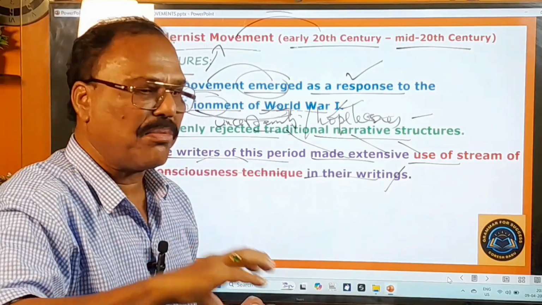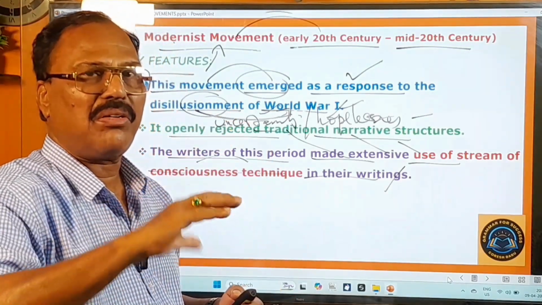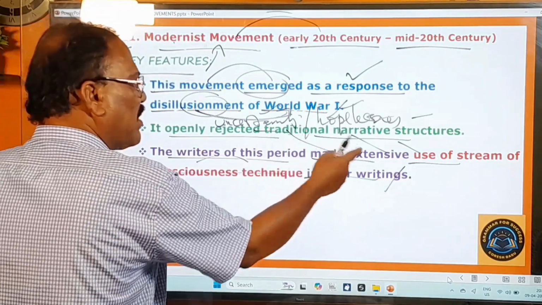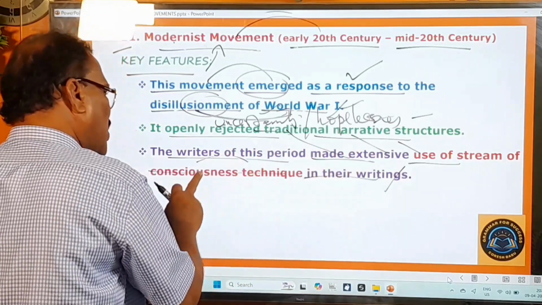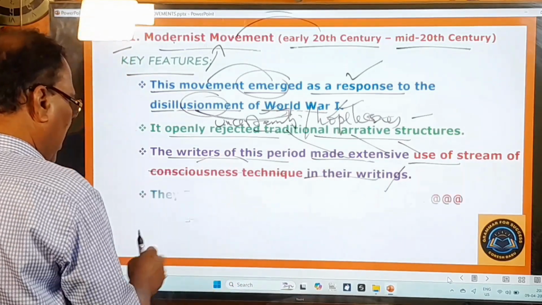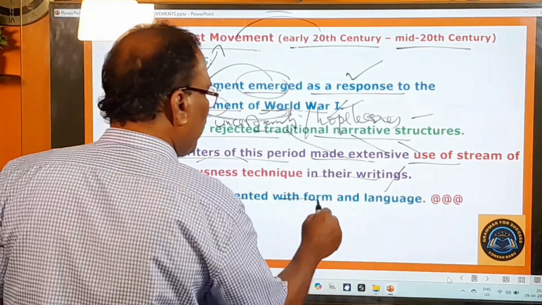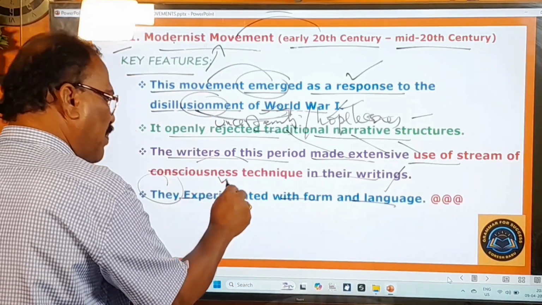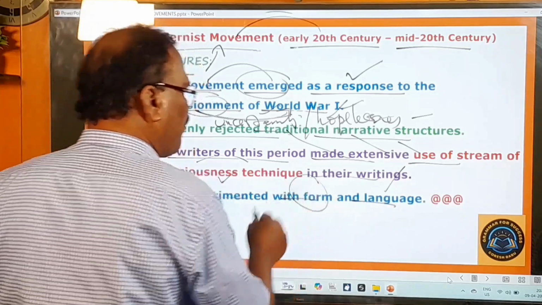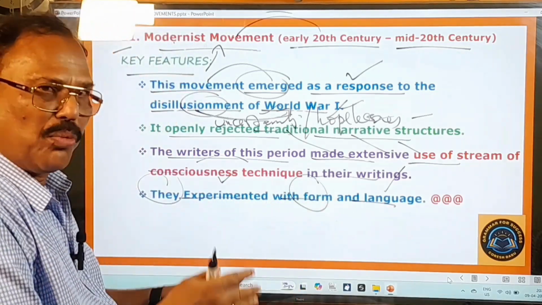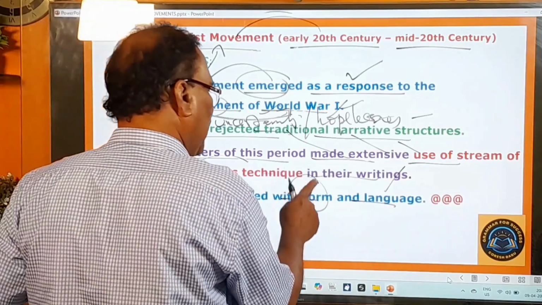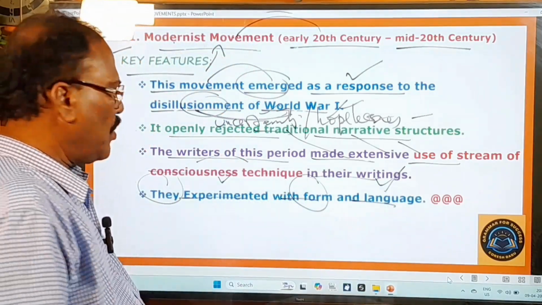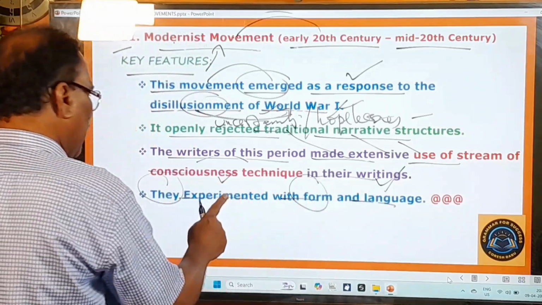Writing whatever comes into the mind in the composition, that is called stream of consciousness technique. So the writers of this period made extensive use of stream of consciousness technique in their writings. Okay, and next they experimented with form and language. The poets of this period experimented extensively with literary forms. They also experimented with the language. So these two things they experimented with in their writings.